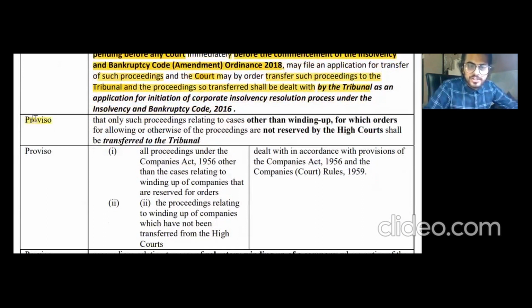Another proviso is there to section number 434 sub-section 1 clause C, that says that only such proceedings relating to the cases other than winding up which are not reserved by the High Court shall be transferred to the tribunal. So it says that other than winding up proceedings, all the other proceedings that are not reserved by High Court shall be transferred to the tribunal. And another proviso is there.